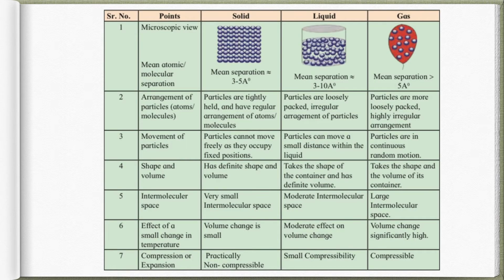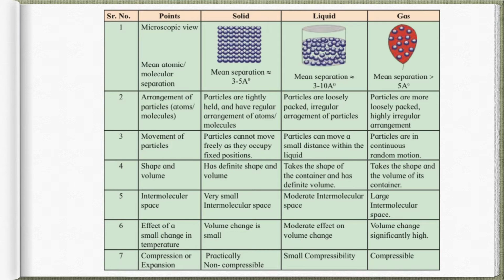So the first point is the microscopic view. Over here you can see that the first point mentioned is mean atomic or molecular separation. That means the separation between two atoms or two molecules. In solid the mean separation is approximately 3 to 5 Angstrom, whereas in liquid it is 3 to 10 Angstrom, and in gas it is more than 5 Angstrom.